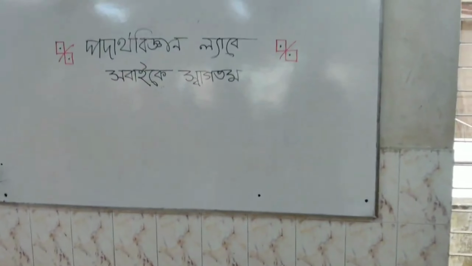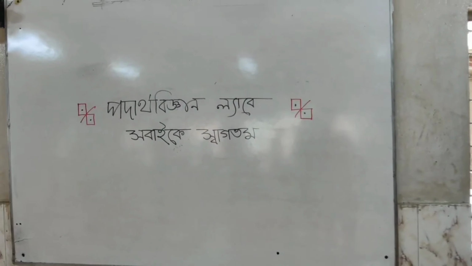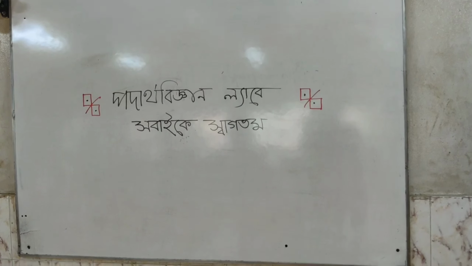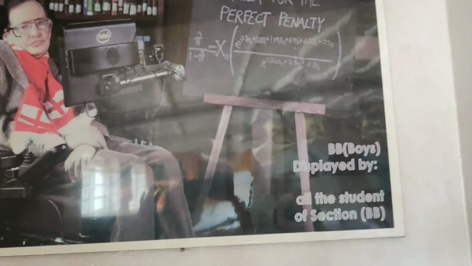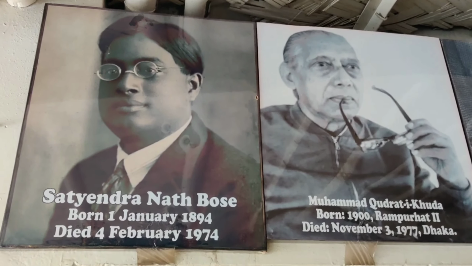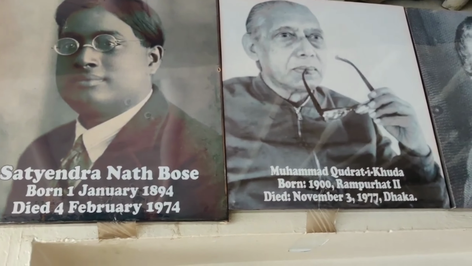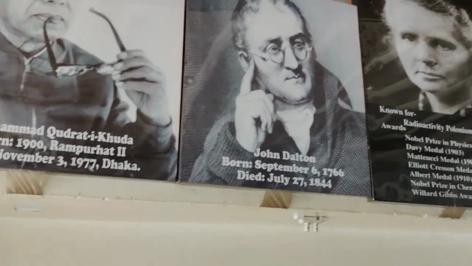Here you can see a whiteboard. On this whiteboard, we will explain the theory of the experiment. Physics is becoming rich as we get different types of inventions that were made by different scientists. On the wall, you can see still pictures of those scientists.